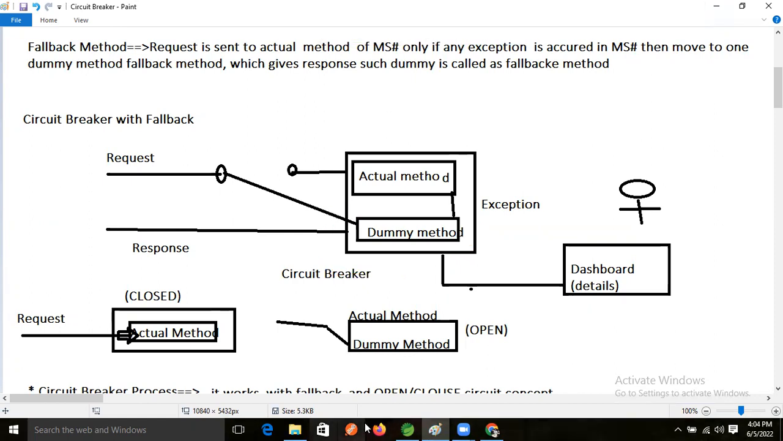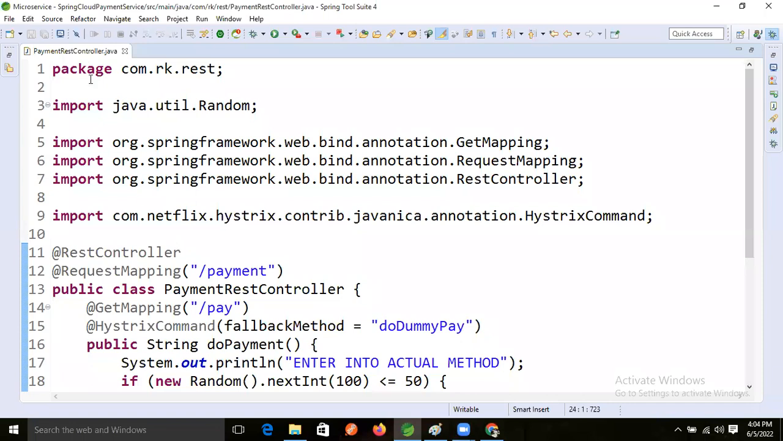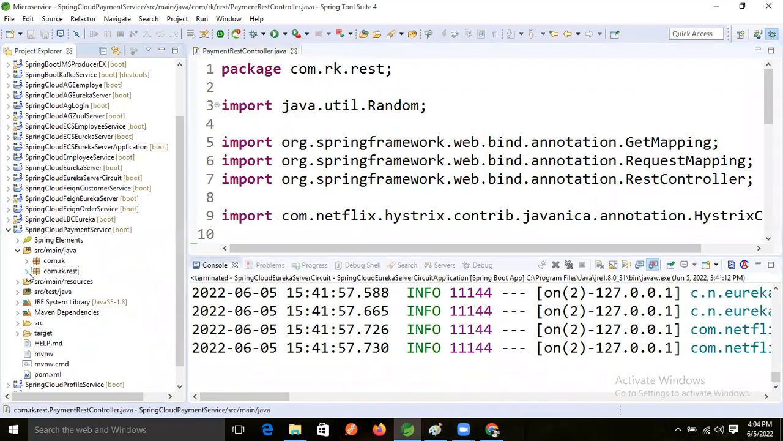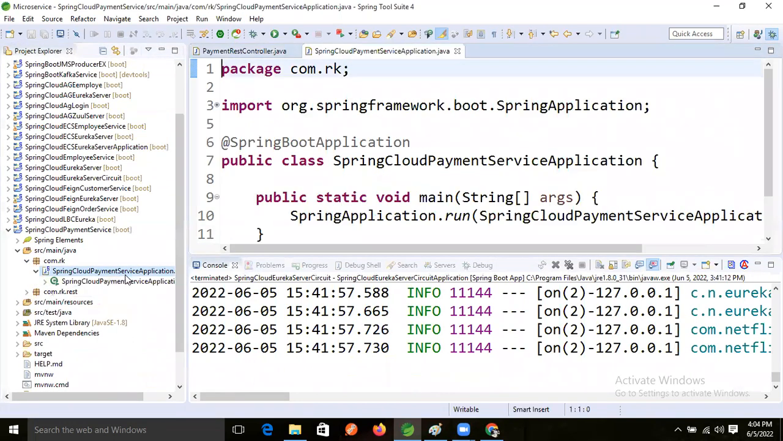So next, what will we do now, guys? Our REST controller methods are ready now. So next, we will come to the main class. Here, what annotation will we apply now?